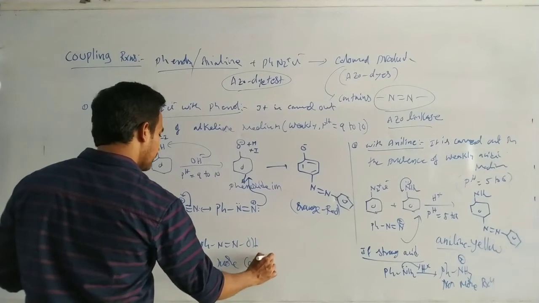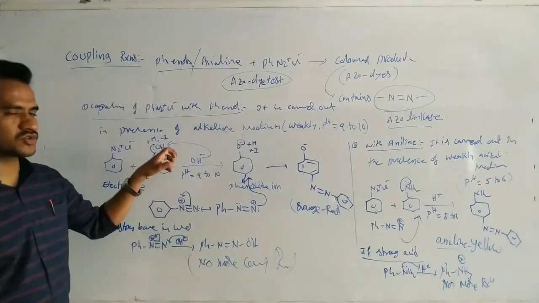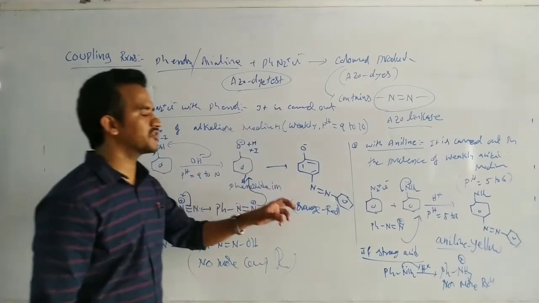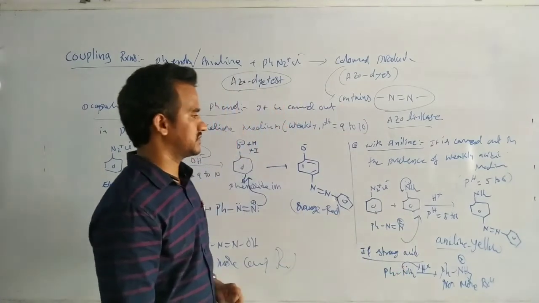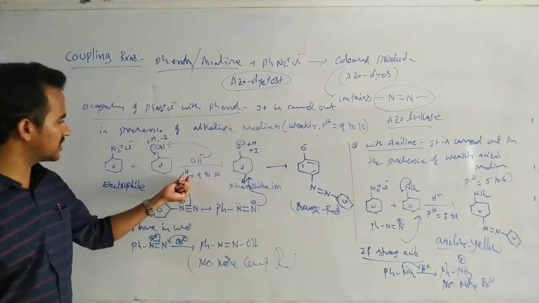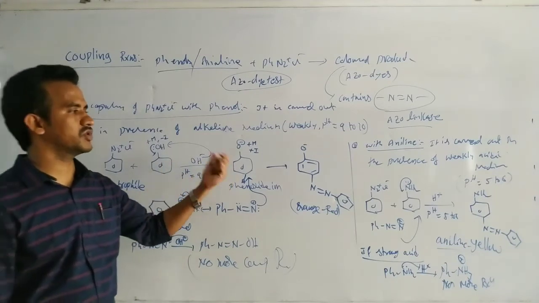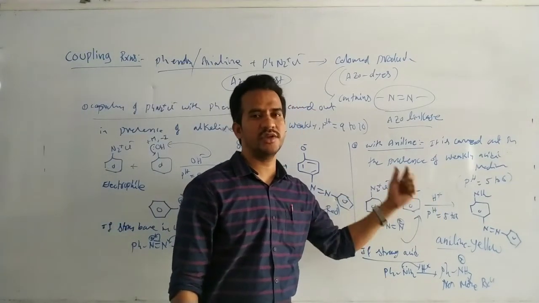So if strongly alkaline medium is used, it combines with the base. If strongly acidic medium is used, the aniline combines with the strong acid. So what is the role of weakly alkaline medium? To generate the phenoxide ion. This phenoxide ion is the more reactive. Now what is the use of this weakly acidic medium?